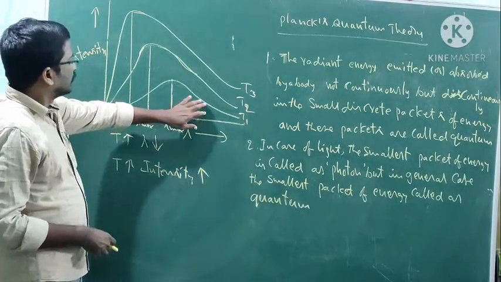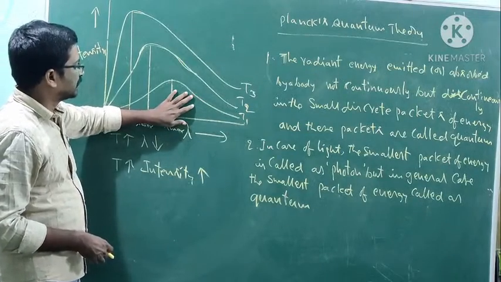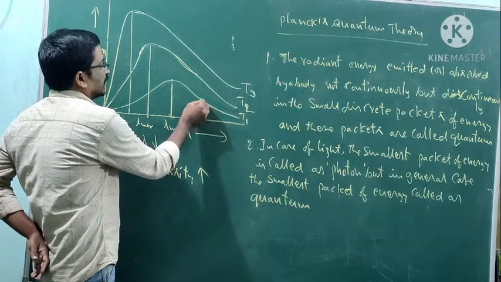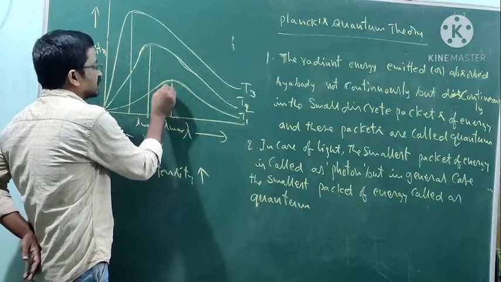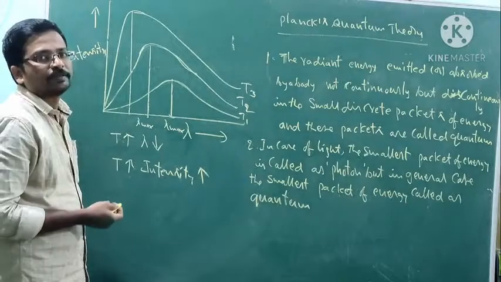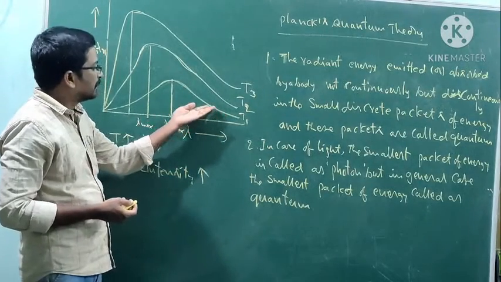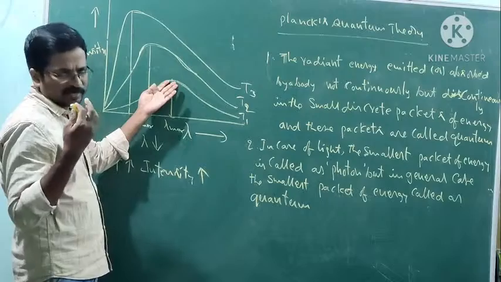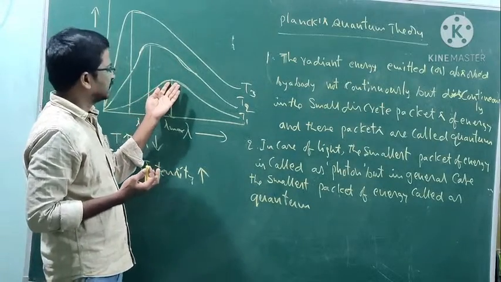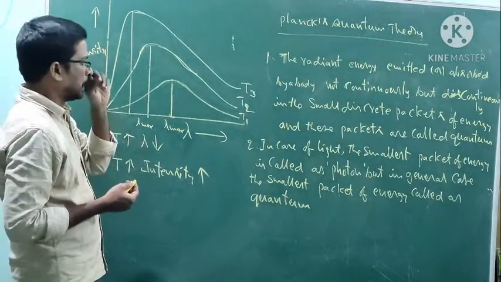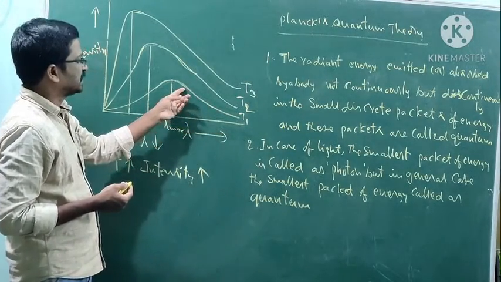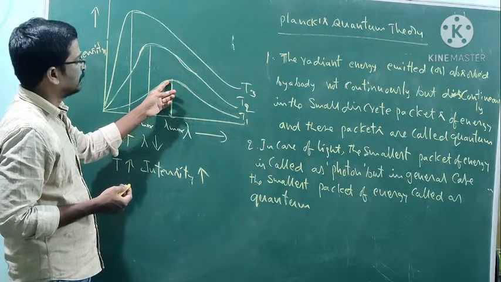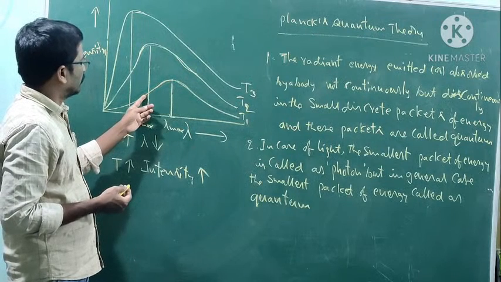At lower temperature, for the emitted radiation of a black body, at T1 temperature, the intensity of the radiation increases, reaches the maximum, and then starts to decrease.